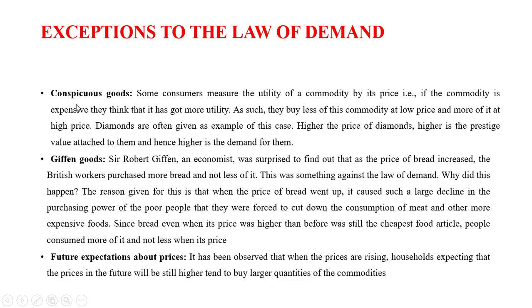So what are those? First case was conspicuous goods, like the example of diamond. If the diamond price is higher, they have more prestige and they demand more of it. Giffen goods: when the price of necessity goods increases, they are forced to buy the goods at higher prices. And future expectation about prices: when you think that in the future the price might increase, then again you are buying more of those goods. So these are the three conditions: conspicuous goods, Giffen goods, future expectation about prices.